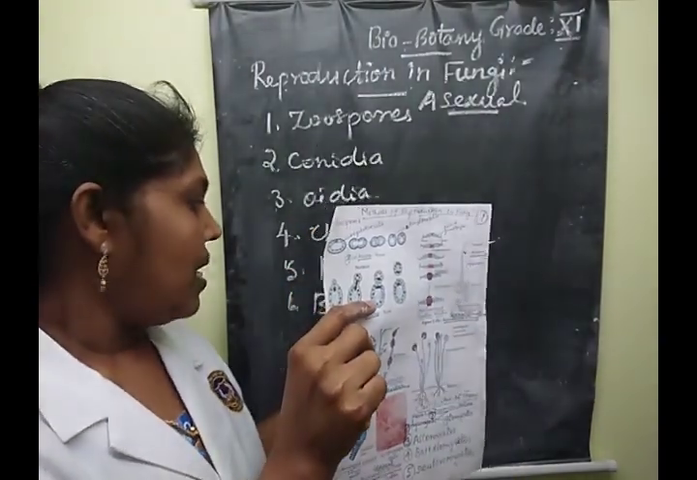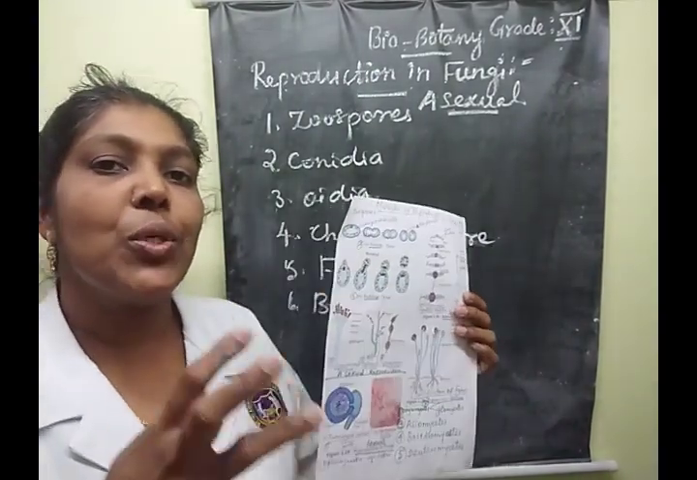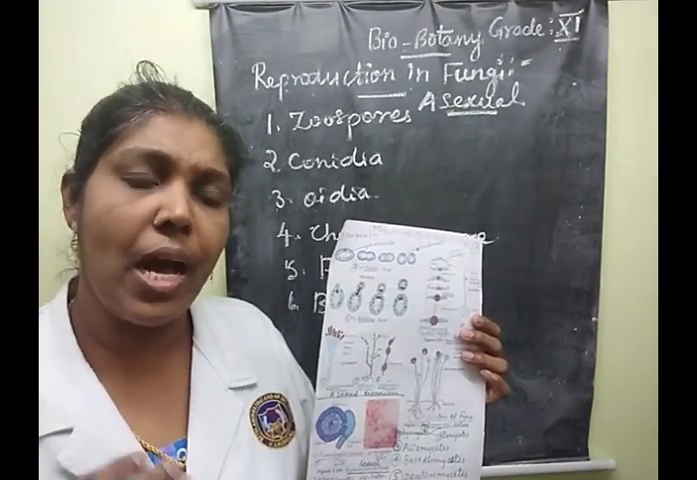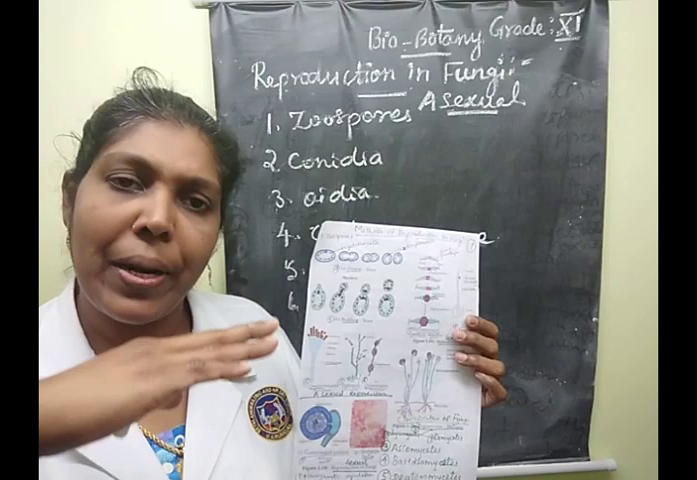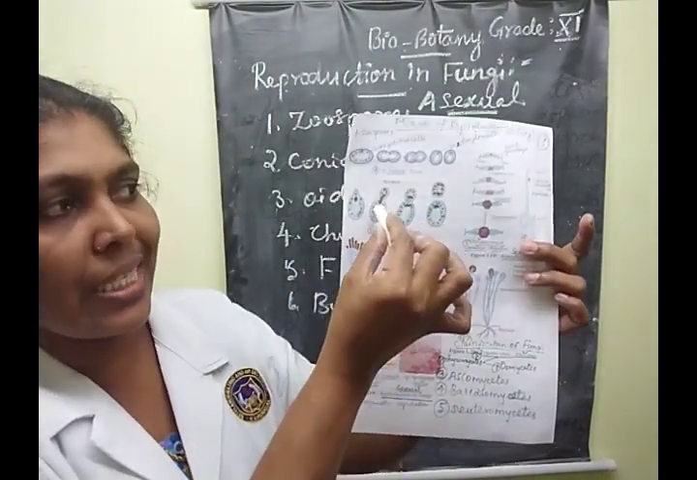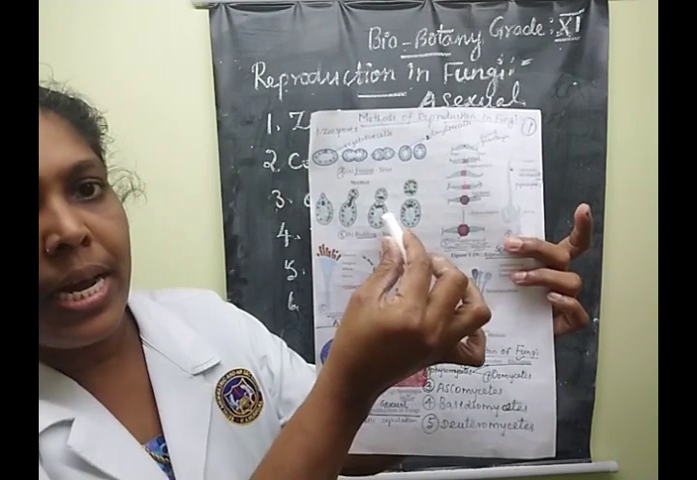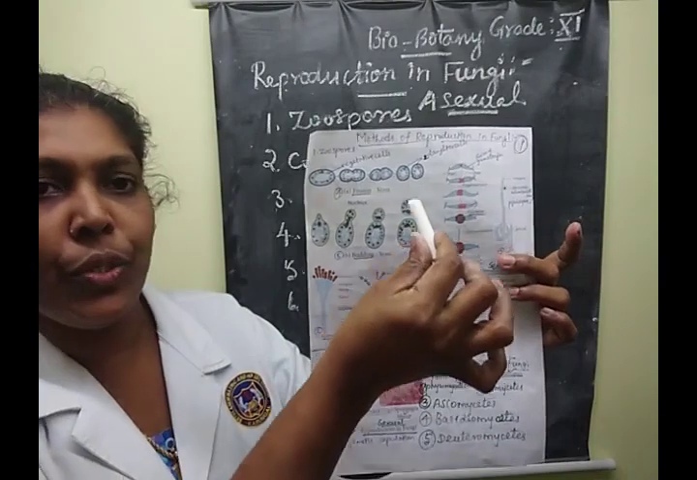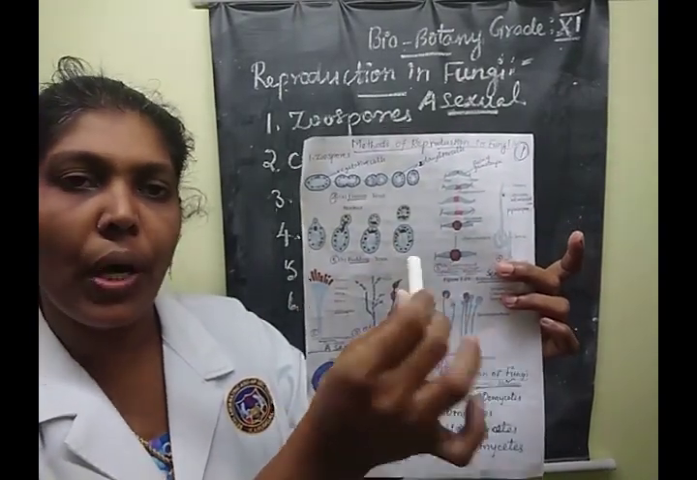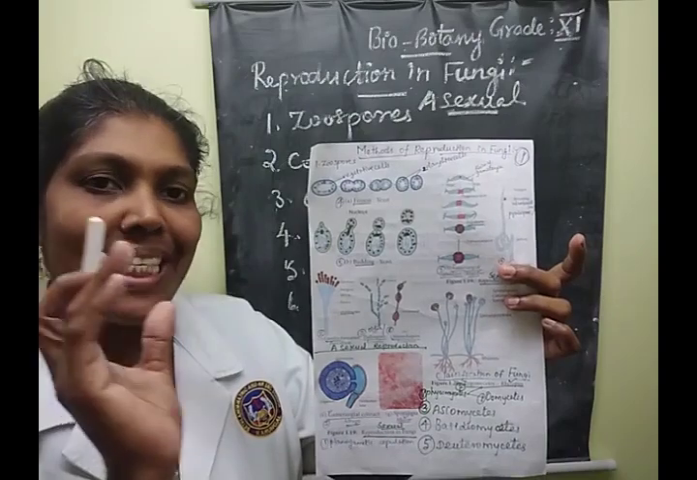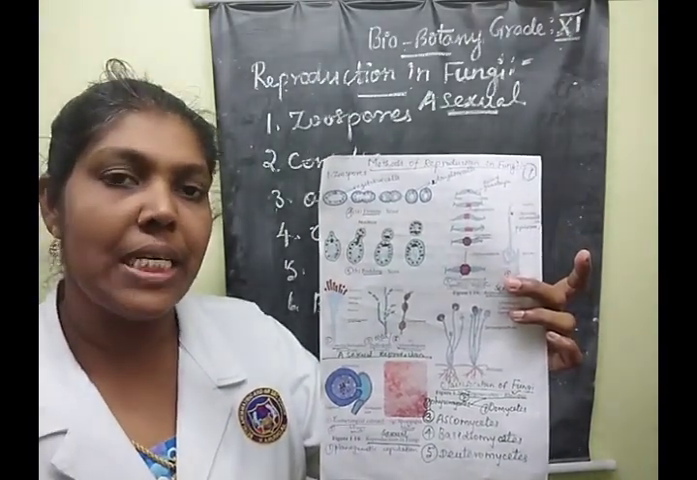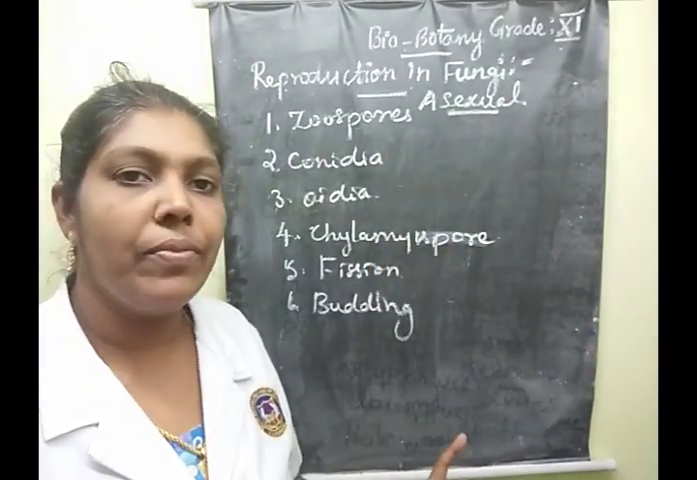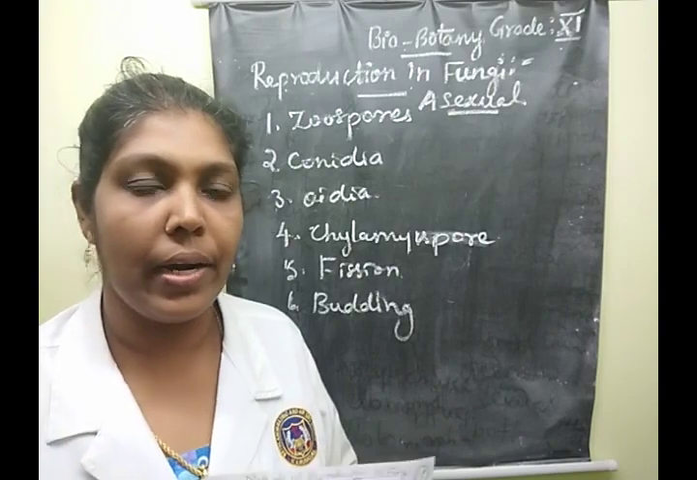Clear, children? Yes. What does budding mean? Budding means an outgrowth-like structure is produced on the parent thallus or parent cell, and it separates from it. Finally it becomes independent. Clear, children? These two, fission and budding, come under Saccharomyces species, which we commonly call yeast. Understood? So these are the certain methods of asexual reproduction in fungal organisms.